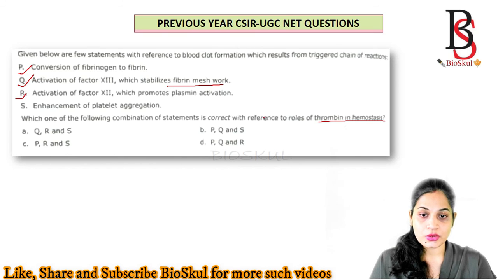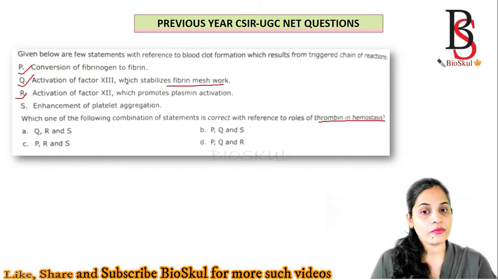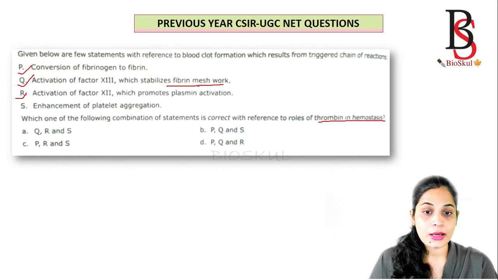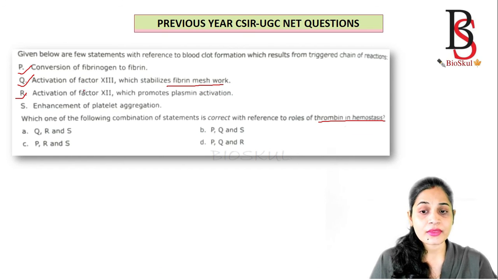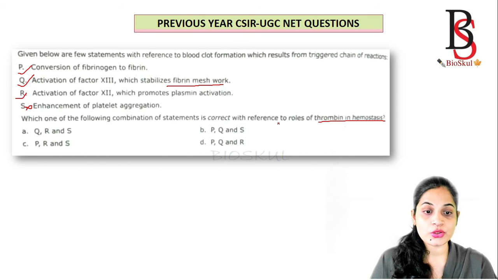Which one of the following combinations of statements is correct with reference to the role of thrombin in hemostasis? Okay, so thrombin helps in conversion of fibrinogen to fibrin. Activation of factor 13 stabilizes the fibrin meshwork. Activation of factor 12 promotes plasmin activation. So all these are correct. Enhancement of platelet aggregation, there is no role of thrombin, so this one is wrong. So the correct combination is P, Q and R. That is option D, the correct answer.